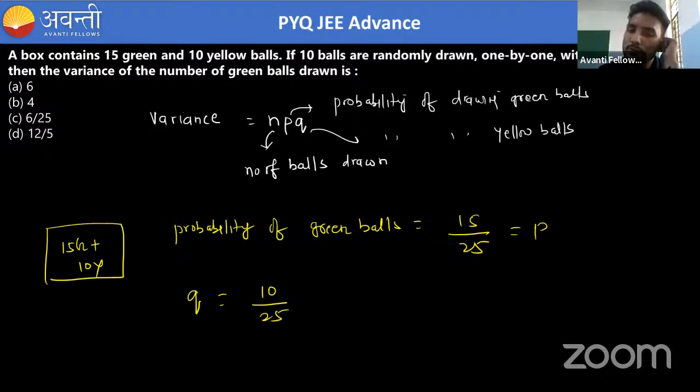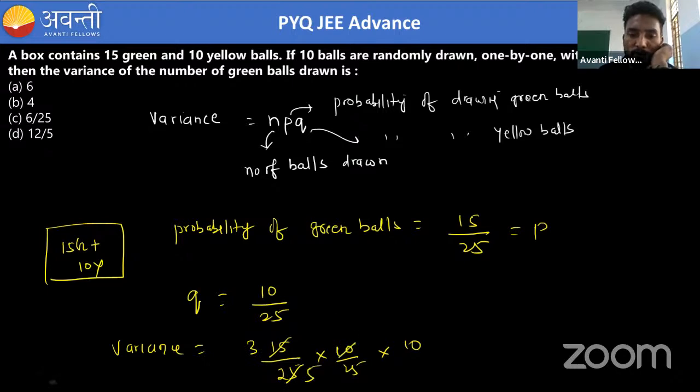Now if we want to find the variance and you know the formula, you can directly write 15 by 25 into 10 by 25 into 10. So it will be 3 by 5, and it will be 2 by 5.